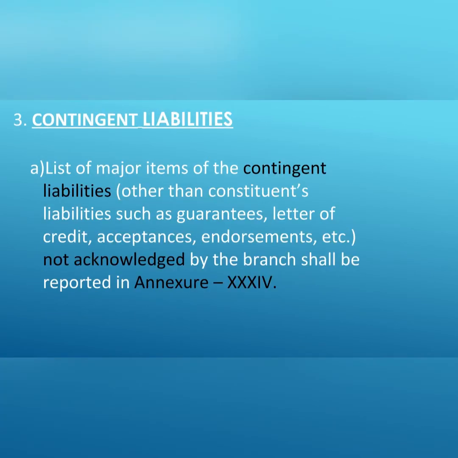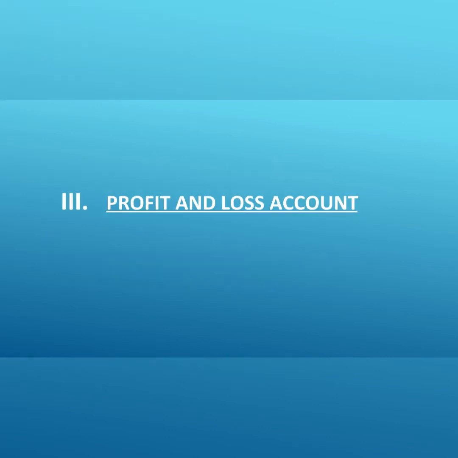Point 3 covers contingent liabilities. Under this, we need to inquire about major items of contingent liabilities which are not acknowledged by the branch and report the same under Annexure 34. Now let's move to part 3, which is profit and loss account.